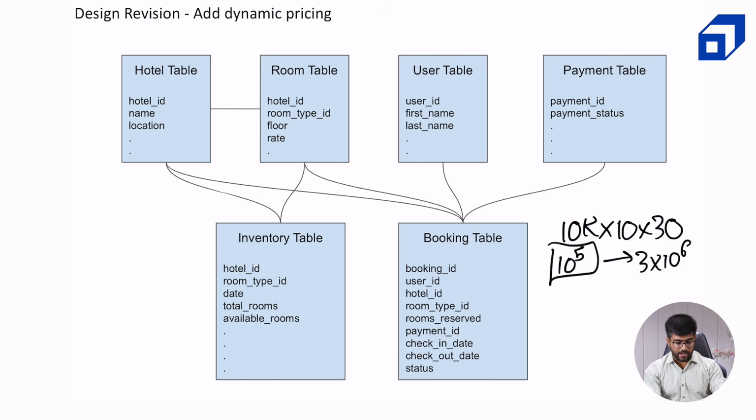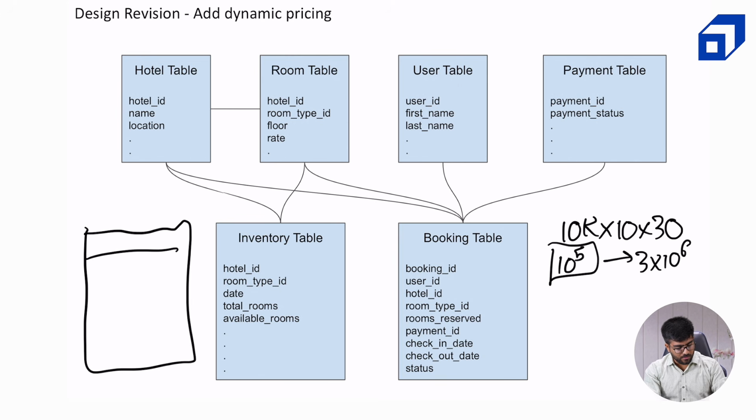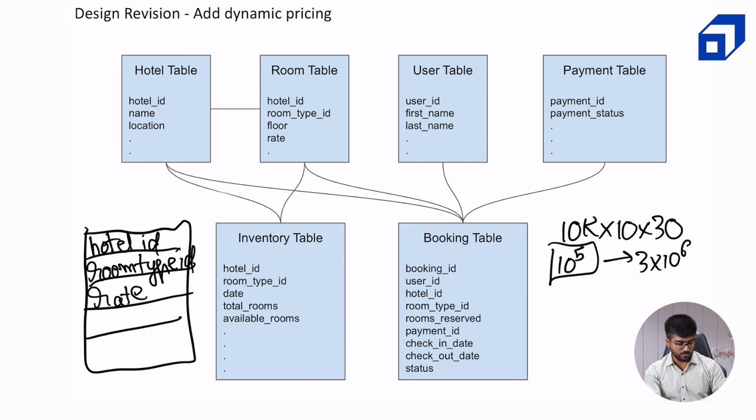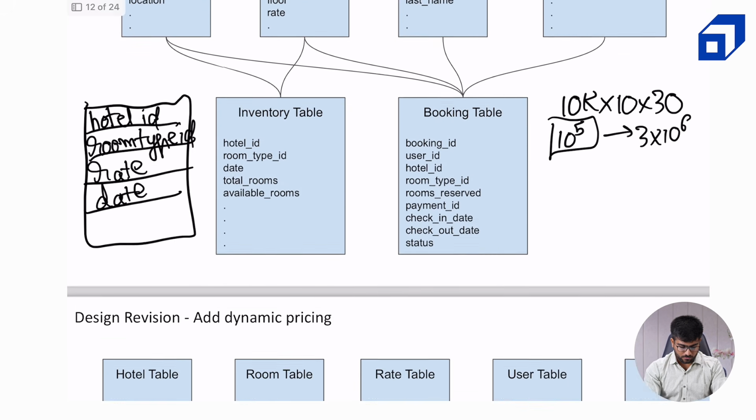So in the same way, we can create another rate table as well. What the rate table will store is, for each hotel ID and room type ID, there will be a rate for a particular date. It sounds rhyming, isn't it? So yes, in this way we can store the rates for some days in advance. We can allow the admin to update rates for some days in advance. And let's see how the ER diagram is updated now.